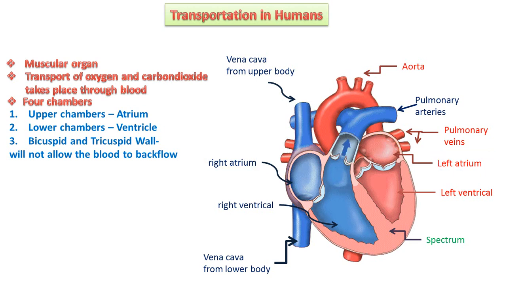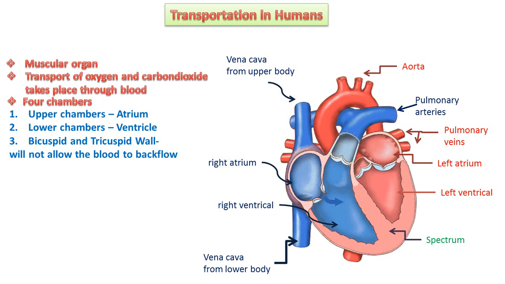The upper chambers are the right atrium and left atrium, and both are atria. The lower chambers are the left ventricle and right ventricle. 2 plus 2 makes 4.